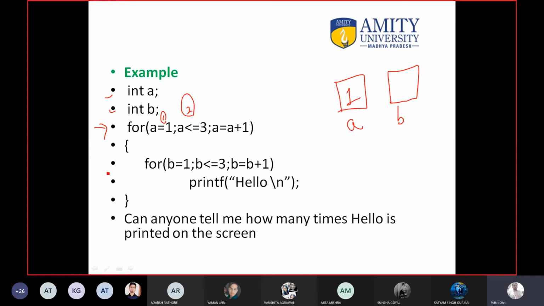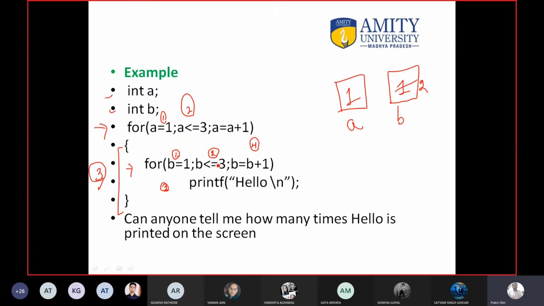If this is correct, you have to go inside the body of the loop, and this is the body, means you will jump inside this for loop. Again here go to the starting condition, b is 1. Now go to the stopping condition. Is 1 less than or equal to 3? Of course 1 is less than 3. If this is correct, go inside this statement and print hello on the screen and increase the value of b to 2.